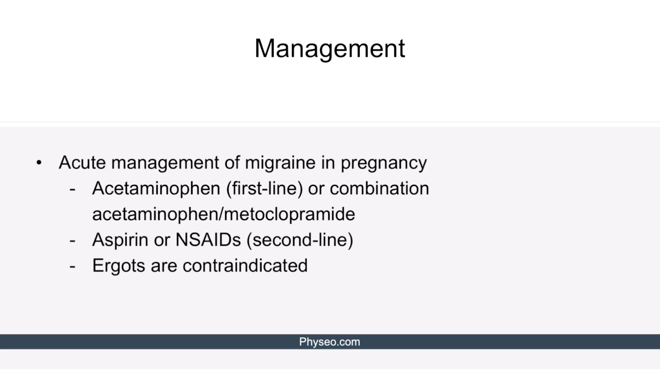The last thing we'll talk about are medications used for acute management of migraine in pregnant patients. The first-line medication is acetaminophen or combination acetaminophen metoclopramide. Second-line choices are aspirin or NSAIDs, such as naproxen or ibuprofen. These are safest in the second trimester before 20 weeks of pregnancy. Please note that ergots are contraindicated during pregnancy because they can induce uterine contractions.